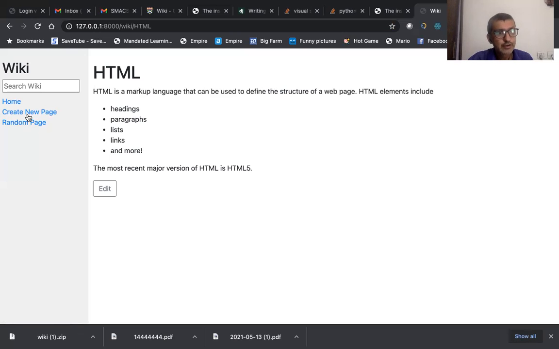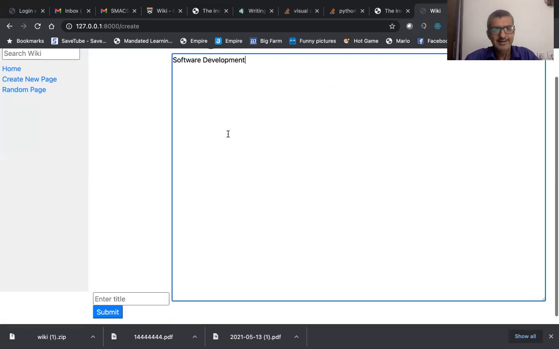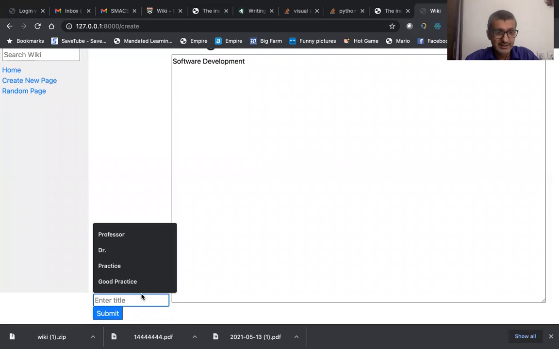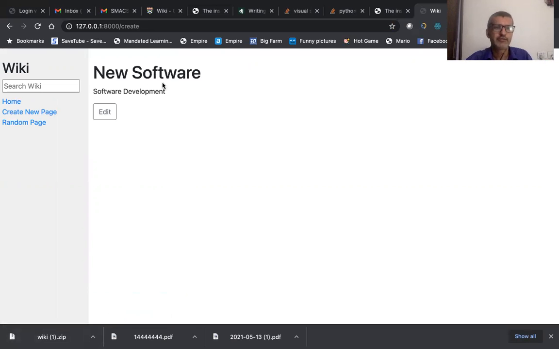Now I can create a new page here. Let me create a new page. I call it software development. So this is the content inside, and I should be able to enter a title here. So I will say new software and I should be able to submit it. When I submit it, I get this new software development. This is my content. So I can create a new page and also provide a title to that. So the title is new software.